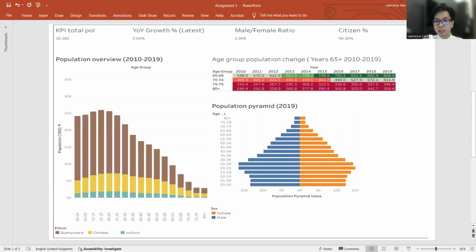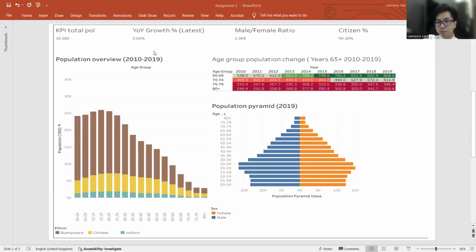On the next slide, we can see the total population, which is 32.6 million people. It includes both citizens and non-citizens. The figure shows steady growth from early years, reflecting urbanization, natural birth, and immigration. The population grew about 0.6% compared to previous years.